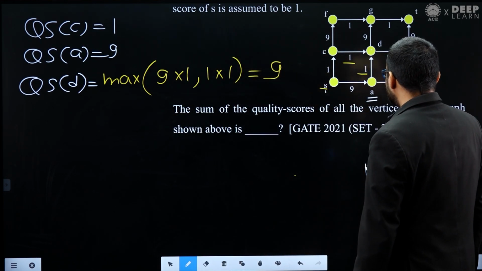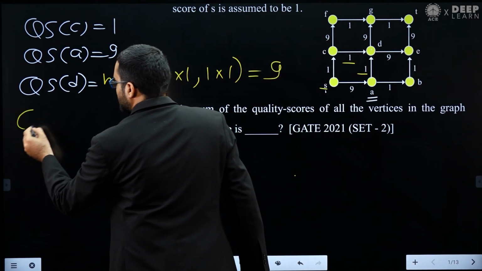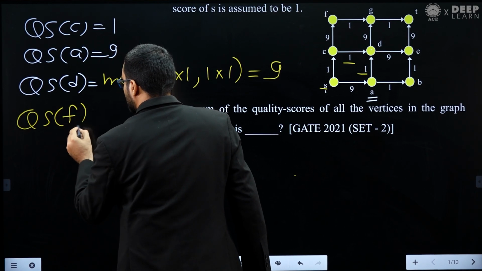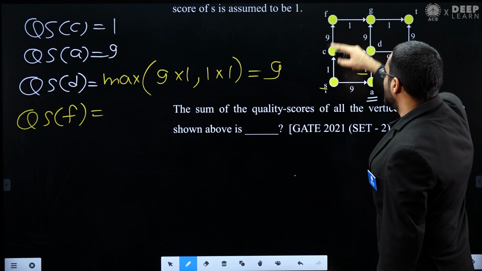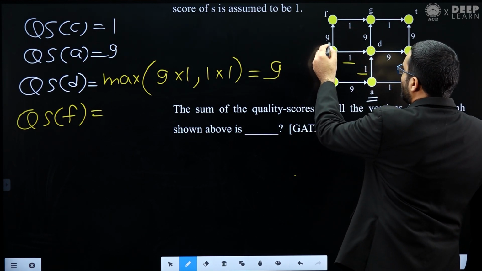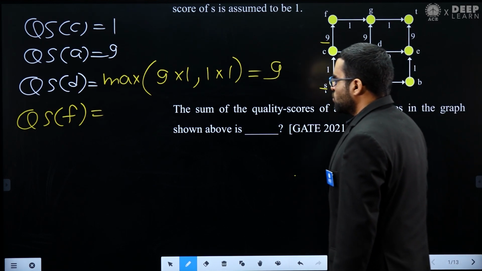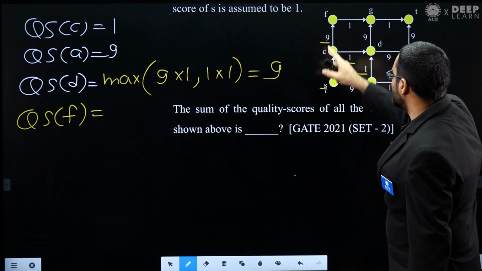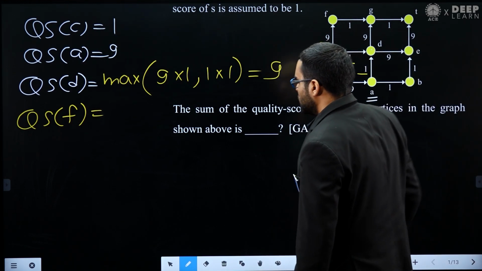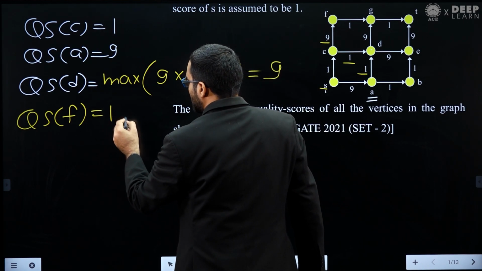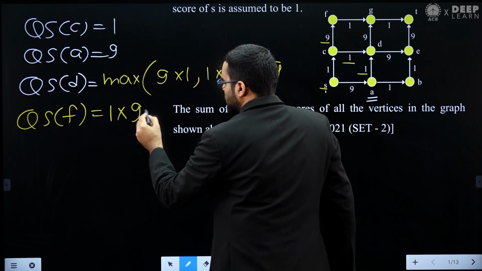Now after this, let's find out the quality score of F. You can see there is only one incoming edge in F, and that is through C. This is the only incoming edge that we have, and we already know the quality score of C. So the quality score of F will be the quality score of C multiplied by the CF edge. That will be the quality score of C, that is 1, multiplied by the edge weight, which is 9. So that will be 9.